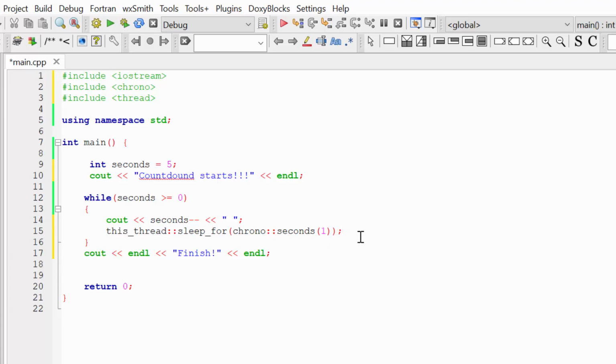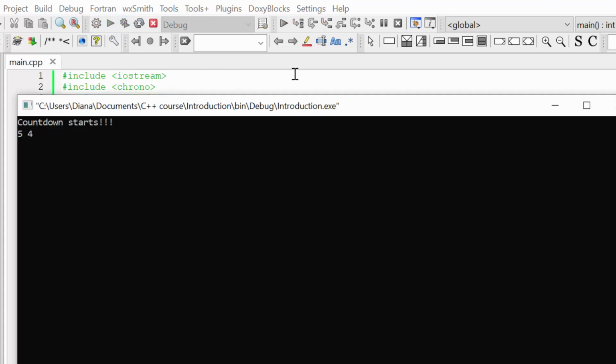If you found a different solution for how to make your program sleep for 1 second, you may test it and write your results in the comments. Now I'm going to build and run this program to see the result. And you can see the result: the countdown starts 5, 4, 3, 2, 1, 0, finish.